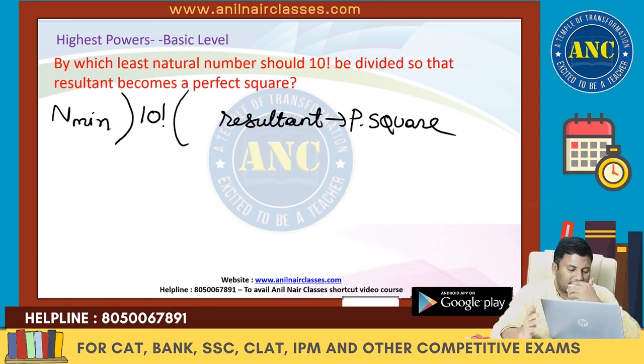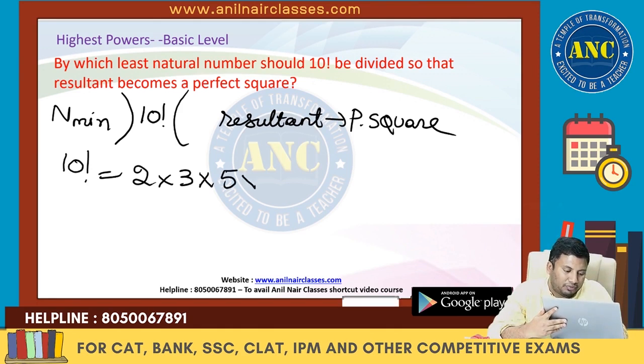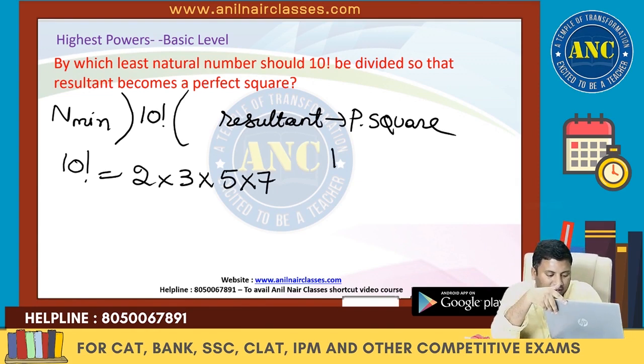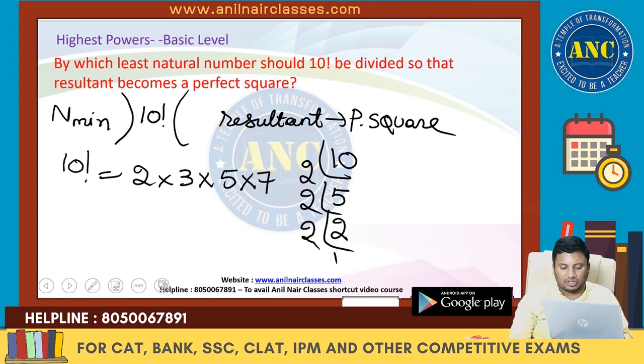Carefully, sir. Resultant is a perfect square. 10 factorial. What are all the prime numbers from 1 to 10? There is 2 power, 3 power, 5 power, and 7 power. Let us determine the powers of 2, 3, 5, 7 in 10 factorial. 2 5s are 10, 2 2s are 4, 2 1s are 2. 5 plus 2 plus 1 is 8.